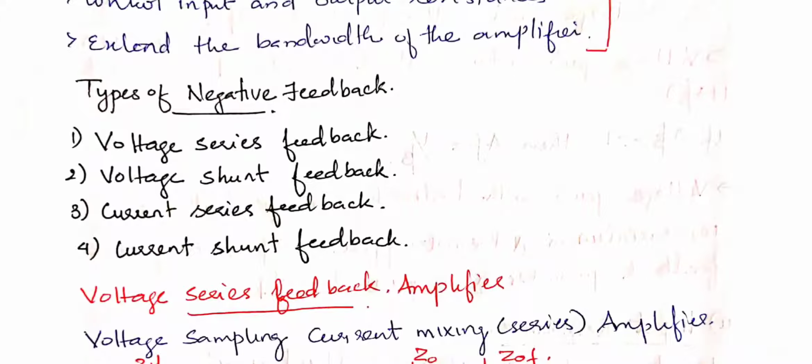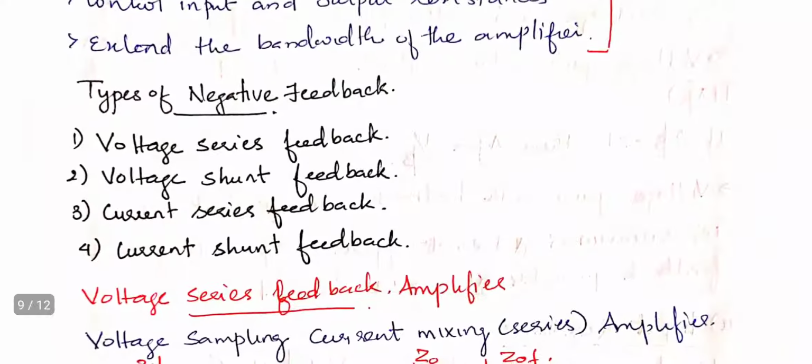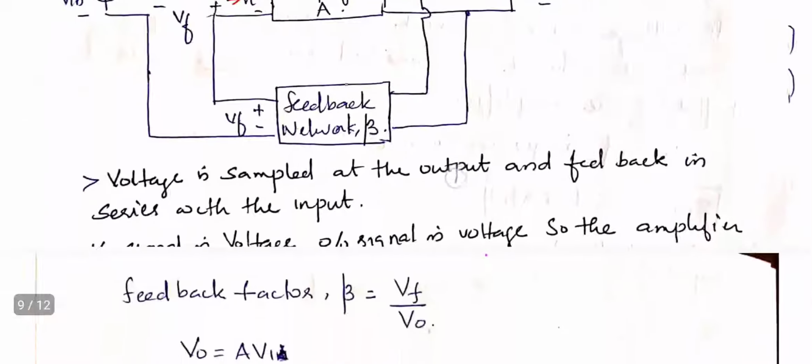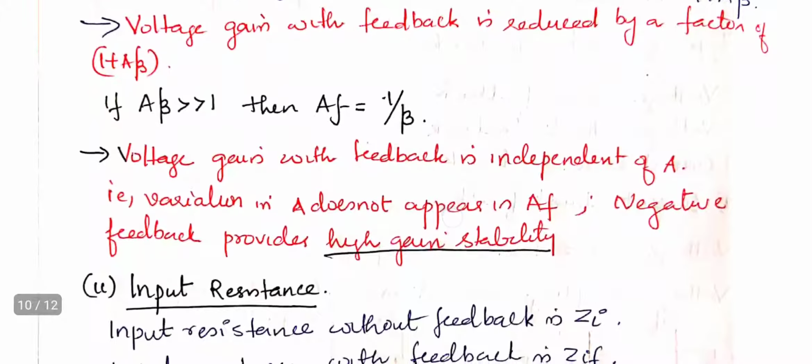Out of that we explained voltage series feedback in detail: gain, input resistance, output resistance. Then we saw gain bandwidth product, then stabilization of the gain. Then we solved 3 problems. So this much about feedback. The next video will be based on the next topic, that is oscillator.